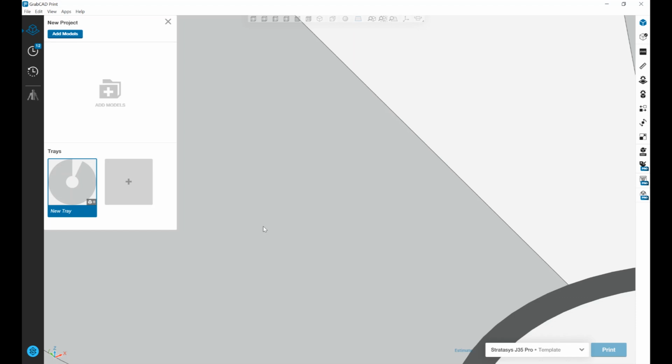In this video, we're going to look at import and model scaling in GrabCAD Print. When importing a unitless file format, like an STL, models can sometimes be brought into GrabCAD at an incorrect scale. Let's bring in the prop file.